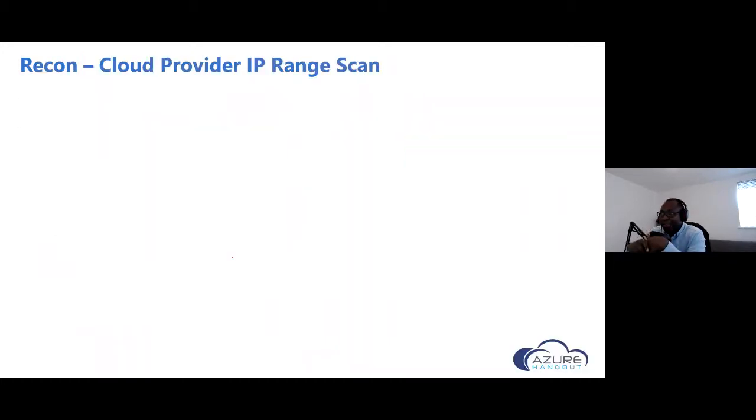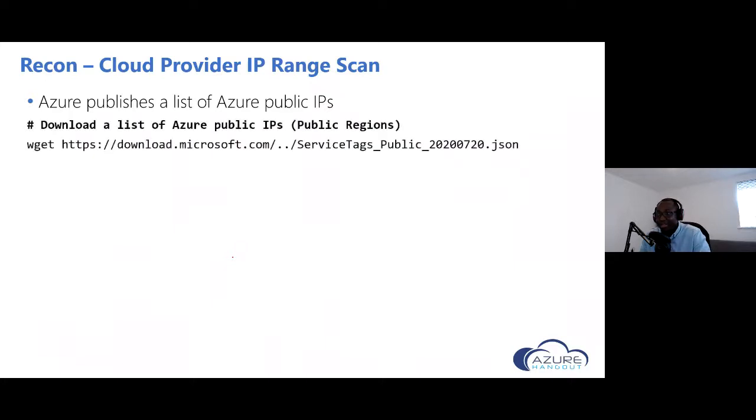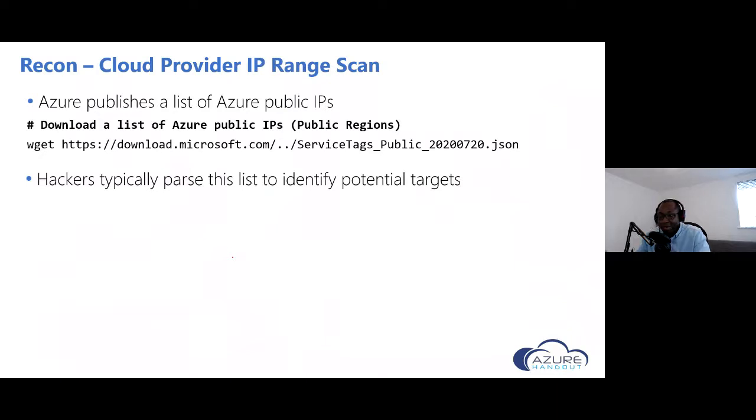But how do attackers find services? Just a cloud IP provider scan. Microsoft publishes the list of Azure public IP addresses, so we can just download that from the internet. It's a JSON file that Microsoft has published. Attackers could take that downloaded JSON file and parse it to focus on different services. For example, we could parse that IP address range and identify just public IPs used by UK South virtual machines in Azure, and then target those, or those used by app services, or by containerized services like container instances and Kubernetes service, and just target those.